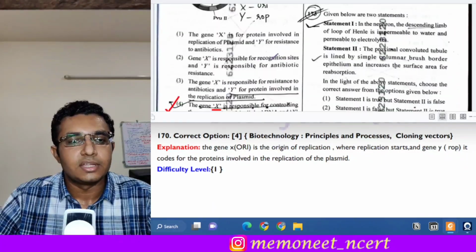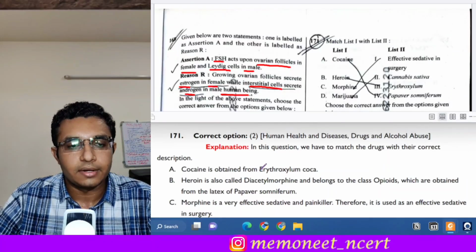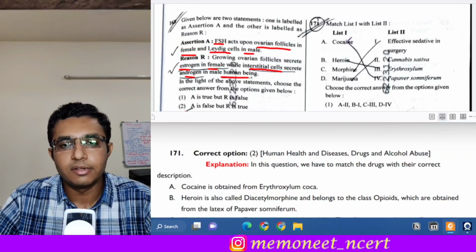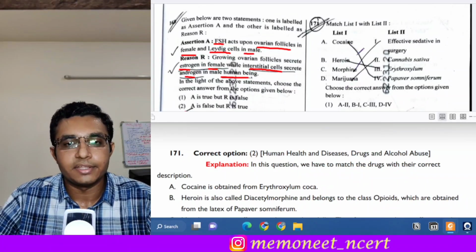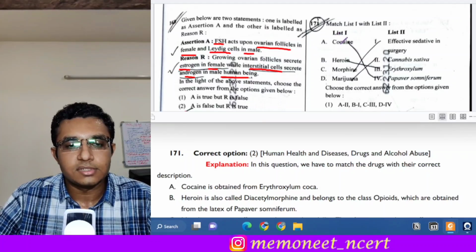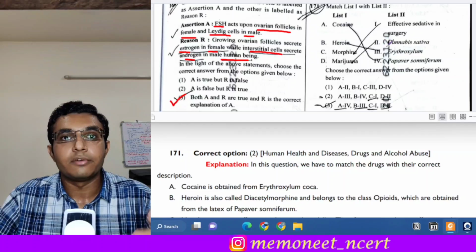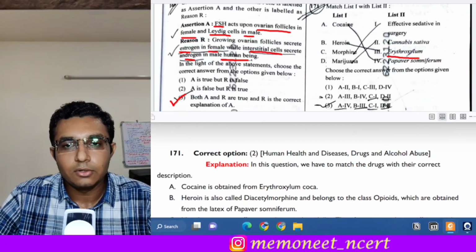The next question is question number 171 and it is a match the following type of question. So here are different drugs given and here are different properties of the drugs. So we have to identify the correct ones. First is cocaine. Cocaine, as we know, is obtained from Erythroxylum coca. So here A goes with 3.